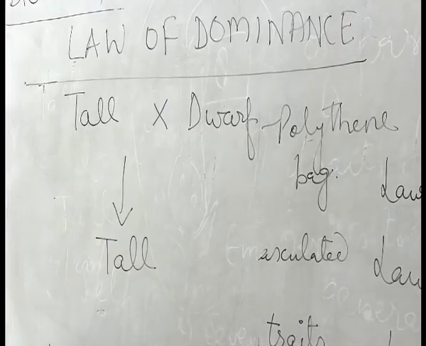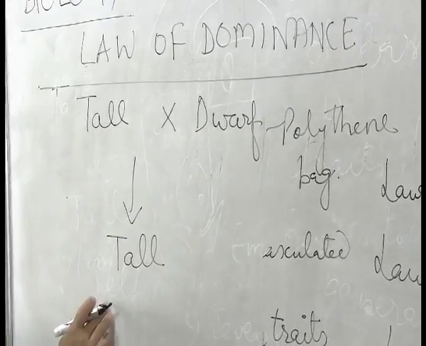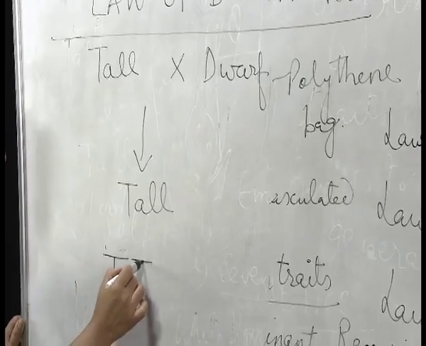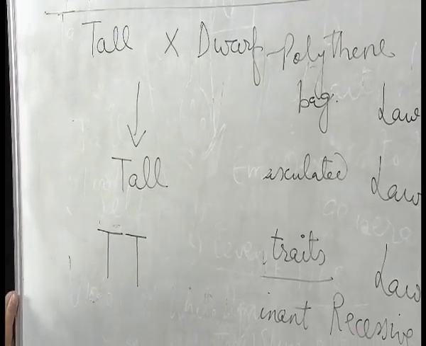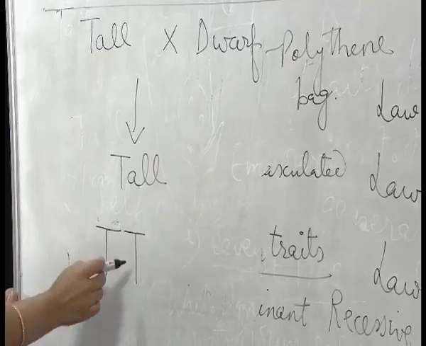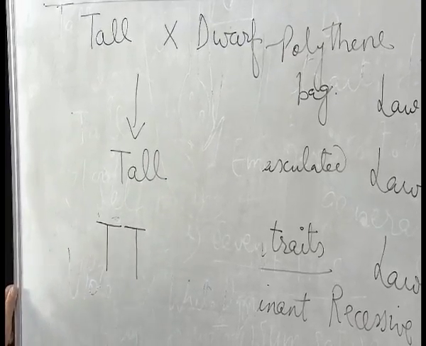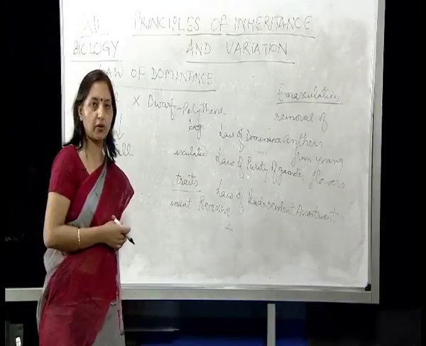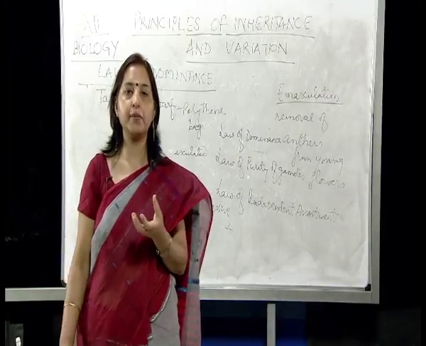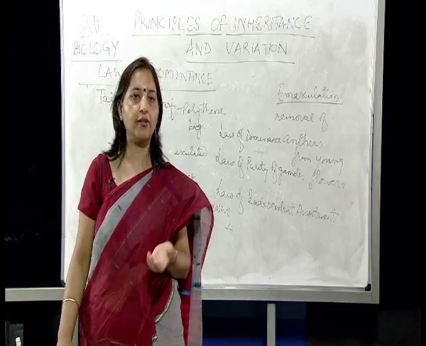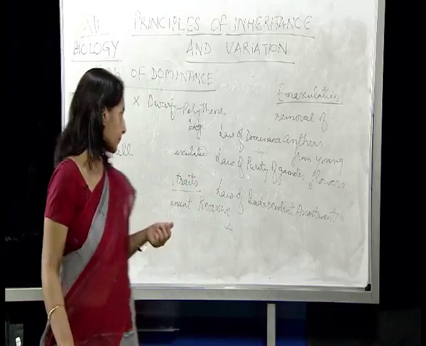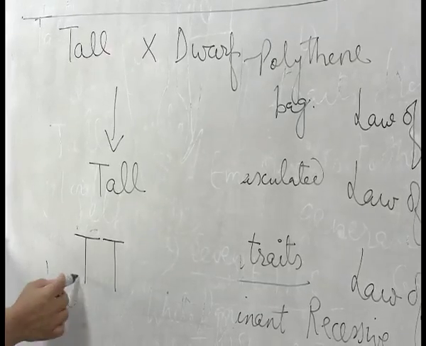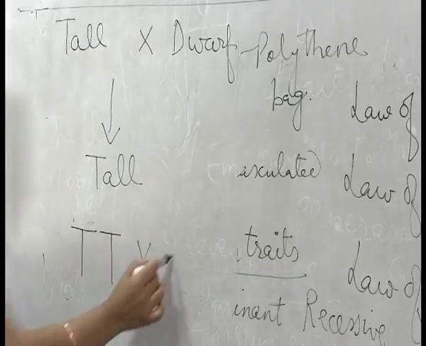Now, if we have to make the cross in a very systematic way, we need to form the cross by using alphabets. Mendel used capital letters for representing the genes, which he called factors, because by that time genes were not discovered. Now we know that factors are actually genes. Since genes are found in pairs on chromosomes, he took them in pairs.